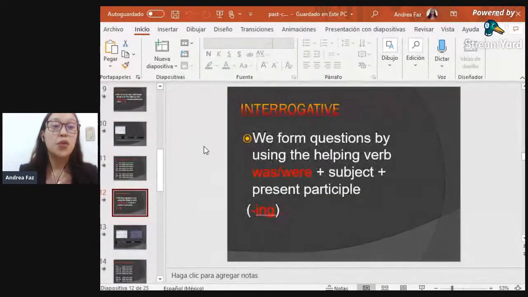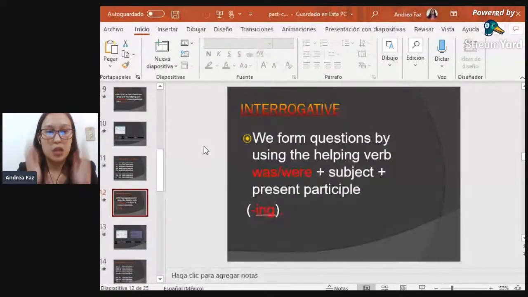Then, we're going to have our interrogative form, but before we continue, I just want to remind you that every time that we talk about the interrogative form in any grammar tense, we have two kinds of interrogative forms. It's going to be the yes, no questions, and it's going to be the WH questions.